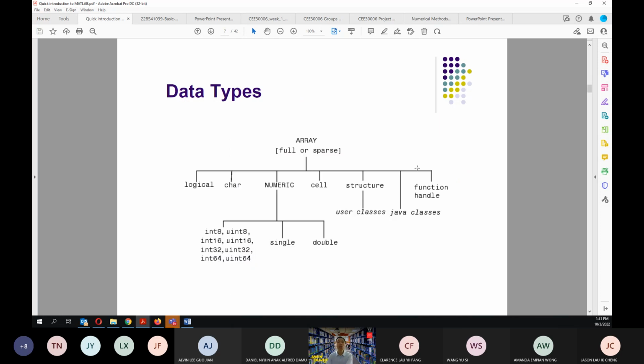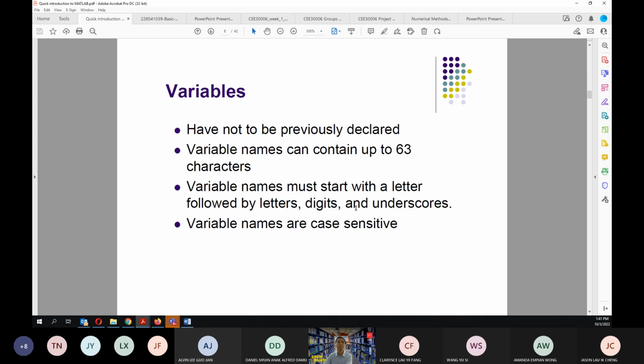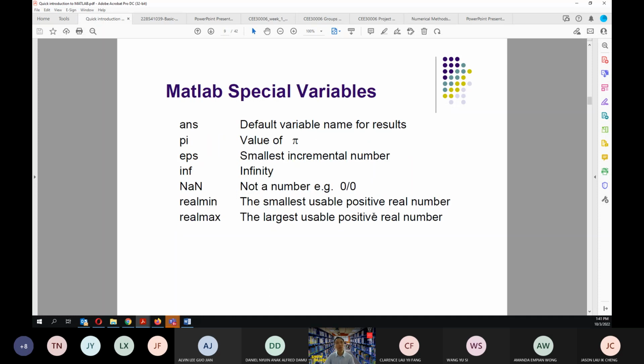These are the data classifications that you have here. You have different types: logical, character, numeric, cell, structure, function handle. The variables do not have to be previously declared. The variable names can contain up to 63 characters. Variable names must start with a letter followed by letters, digits, and underscores. Variable names are case sensitive. These are special names that are already inside MATLAB.